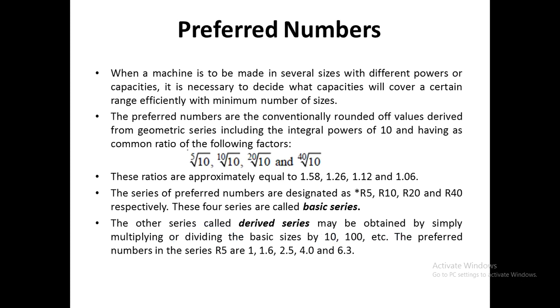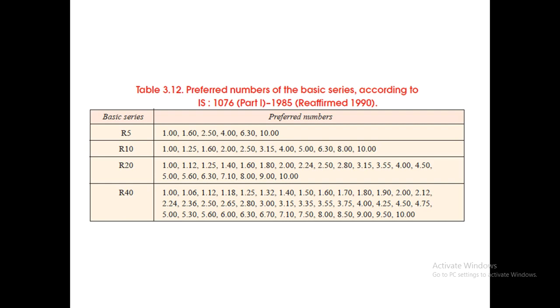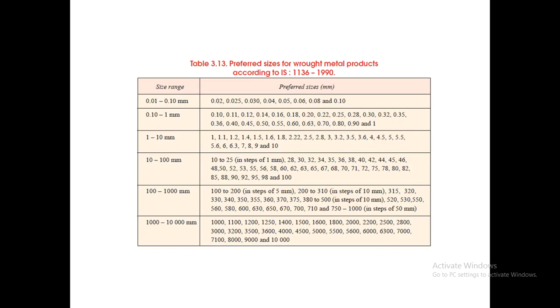Preferred numbers. Preferred numbers are the market available sizes for different machine components. They are represented as ratios. These ratios are known as R5, R10, R20, and R40. These four series are called the basic series. They are nothing but the integral powers of 10. So these are the preferred numbers under the four basic series: R5, R10, R20, and R40. And these are the preferred sizes available in the market for different machine components.